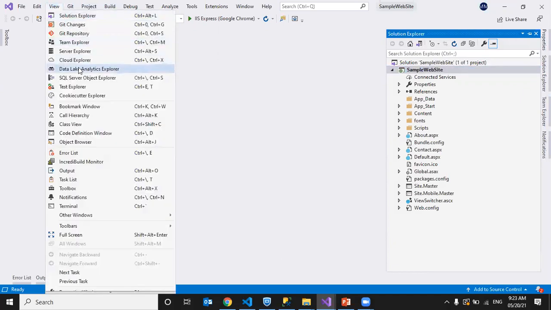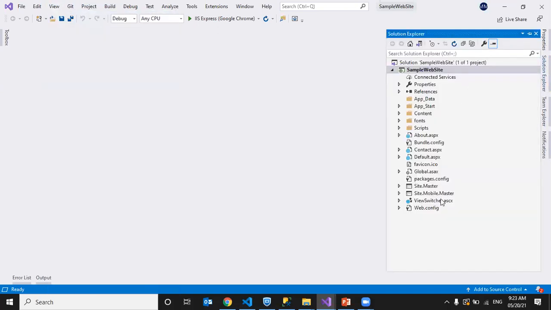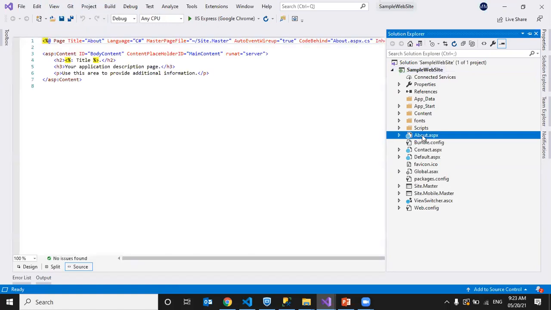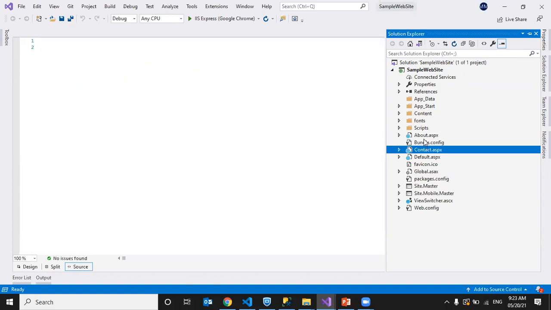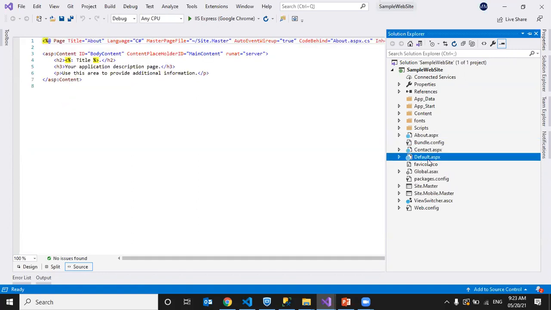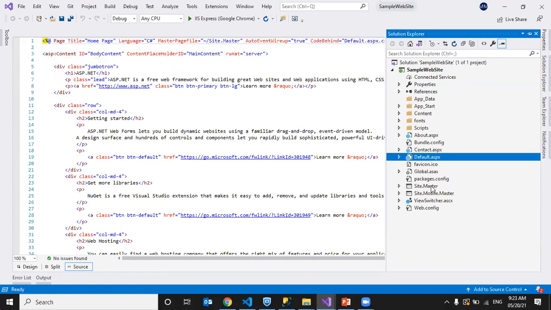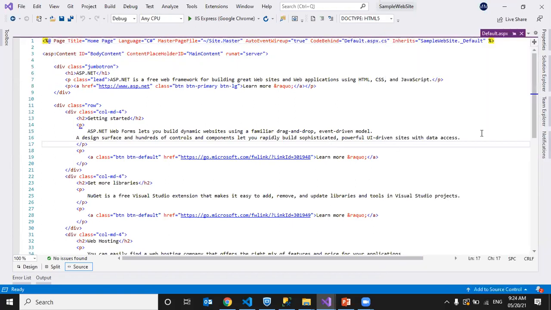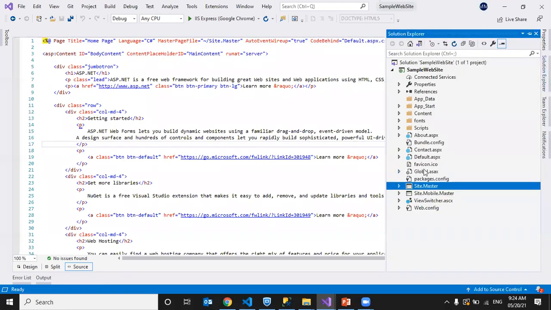We can get it from View, Solution Explorer. Here we will have application related files. As I have not created an empty project, it automatically gives some files like contact us, about us, default page, and some master page to share the design.